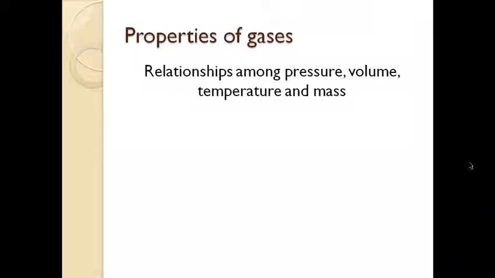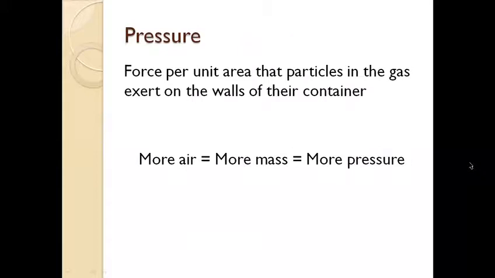So gases have few properties, that is the pressure, volume, temperature, and mass. How do these properties affect the pressure created by the gases? So the first thing, that is the mass. If a gas has more mass, means it will have more particles in it. Hence, the more striking rate of the gas will be there and more pressure will be created. Means more mass, more pressure. Less mass, less pressure will be there of the gas.